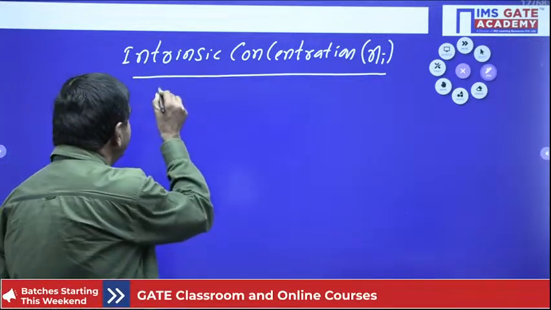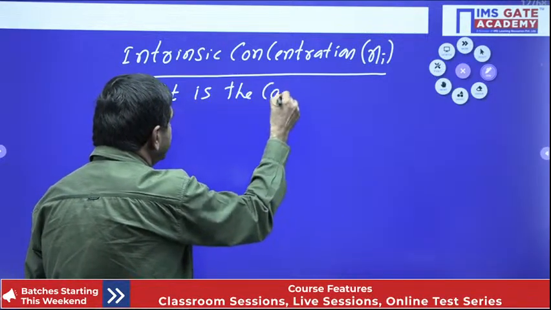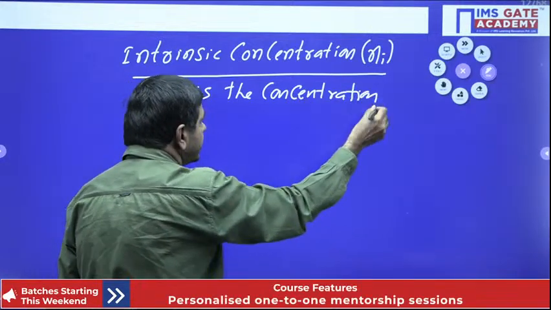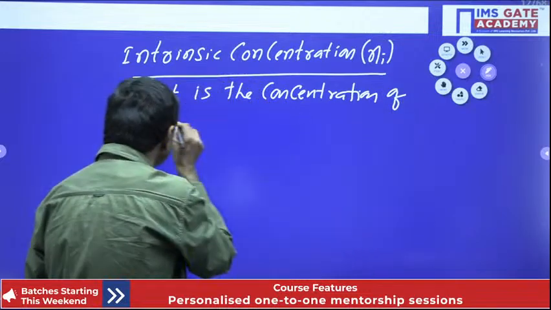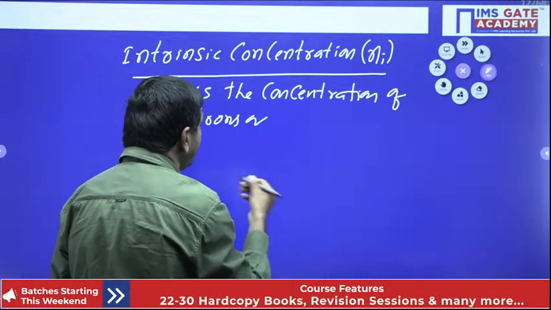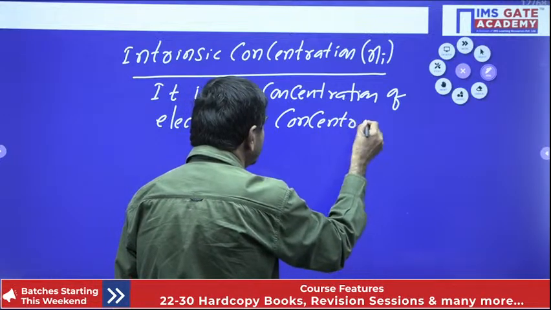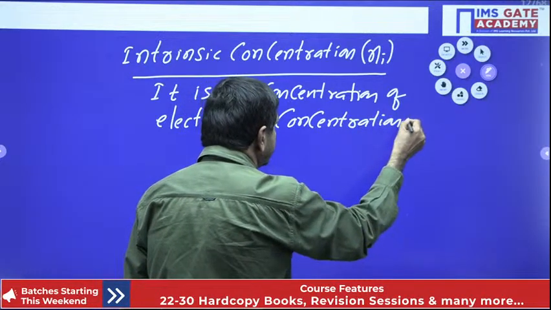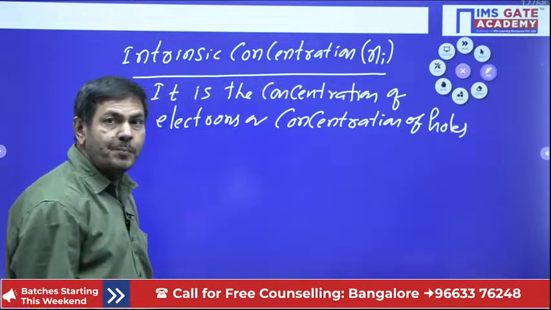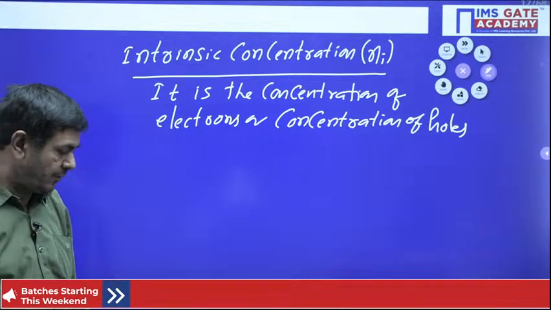We can write it as the concentration of electrons or concentration of holes. We can write either one. That is allowed. So n equals p equals Ni. That is why the concentration of the electrons or the concentration of the holes can also be written below. It's not a mistake.